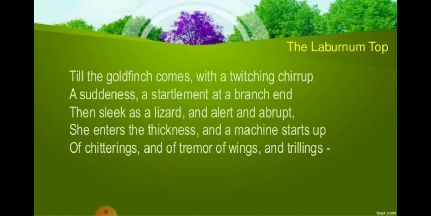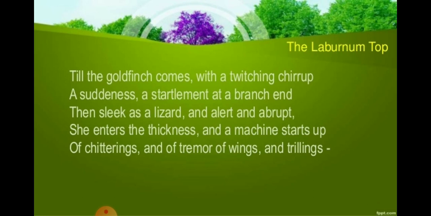She enters the thickness. The nest is built securely into the thickness of the branches, into the thickness of the leaves at the end of the branch, right? The bird enters a thick bunch of leaves and twigs.